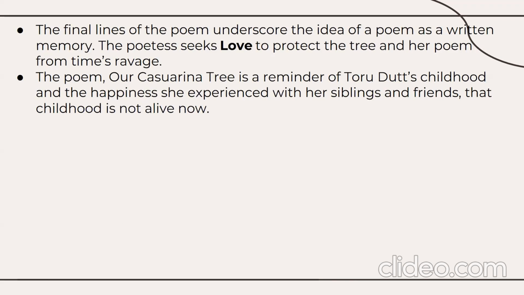The final lines of this poem, Our Casuarina Tree, underscore the idea of a poem as a written memory. The poet seeks love to protect the tree and the poem from time's ravage. The poem Our Casuarina Tree is a reminder of Toru Dutt's childhood and the happiness she experienced with her siblings and friends, and the children are not alive now.